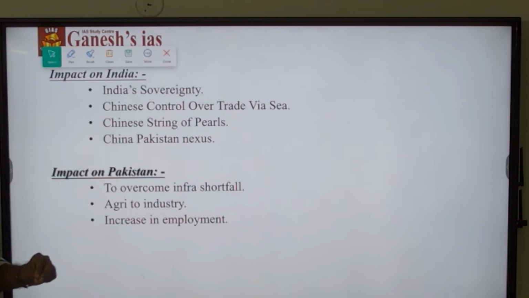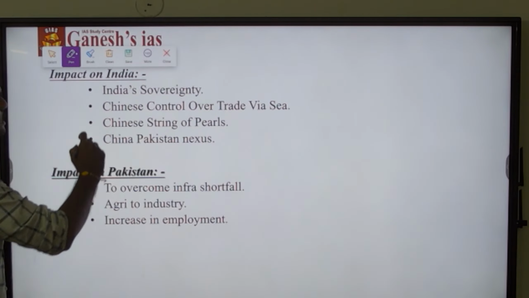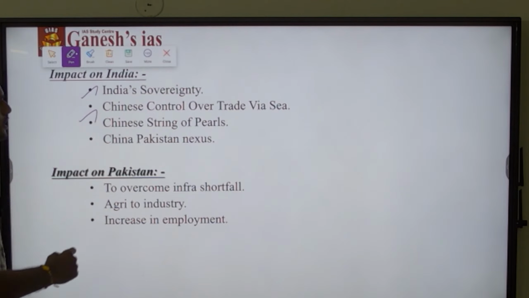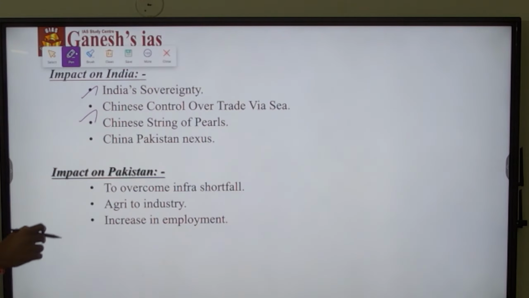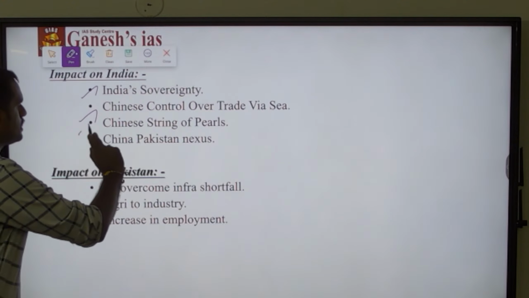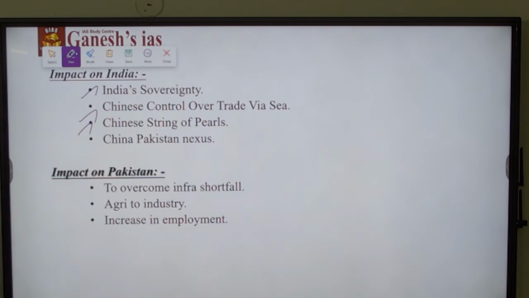So it directly violates India's sovereignty, and it will enable Chinese control over trade. If CPEC is implemented fully, then Chinese domination over the Arabian Sea as well as other regions will increase.